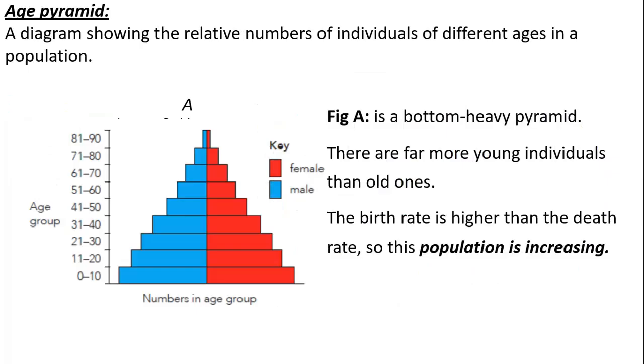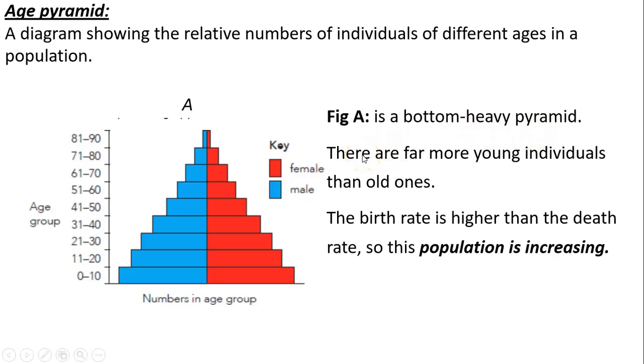And this is what we call the sigmoid curve. We have the age pyramid, a diagram showing the relative number of individuals of different ages in a population. So you see here the number of individuals born much more than the ones that died, because we still have people living in all of those eras, right? So the bottom heavy pyramid.